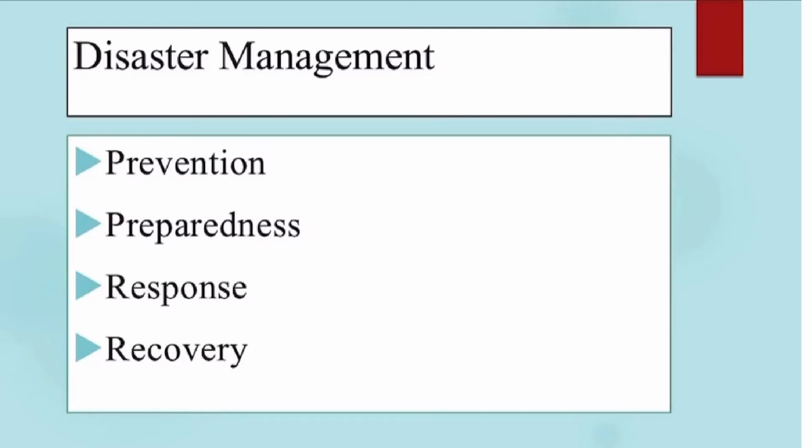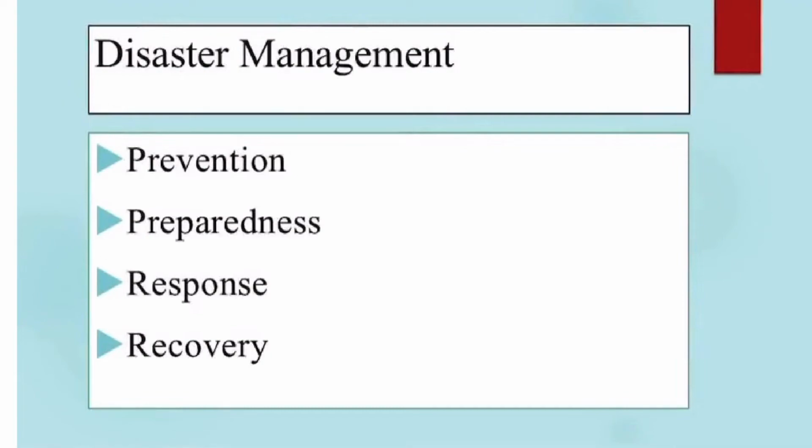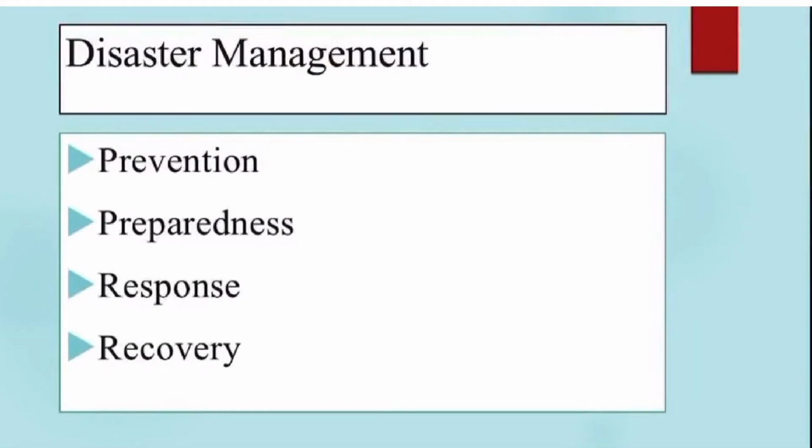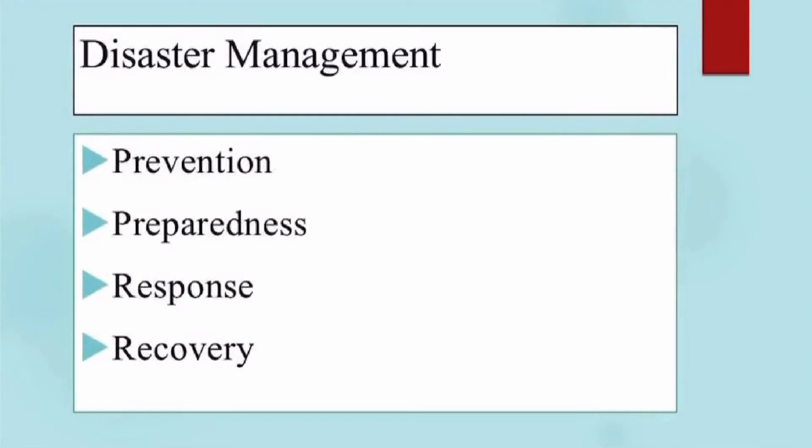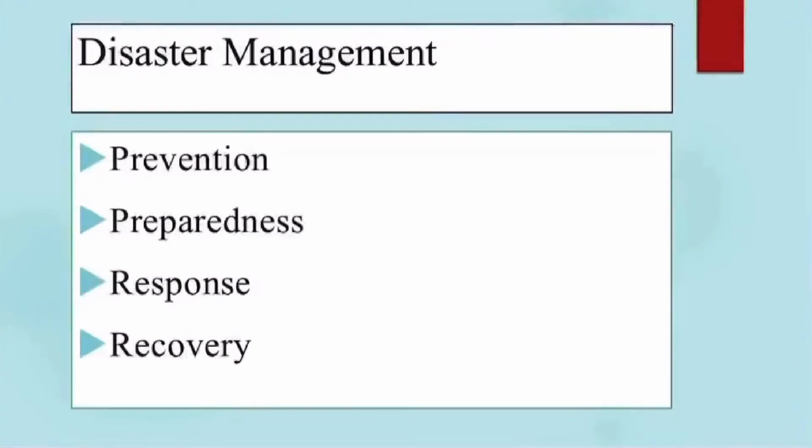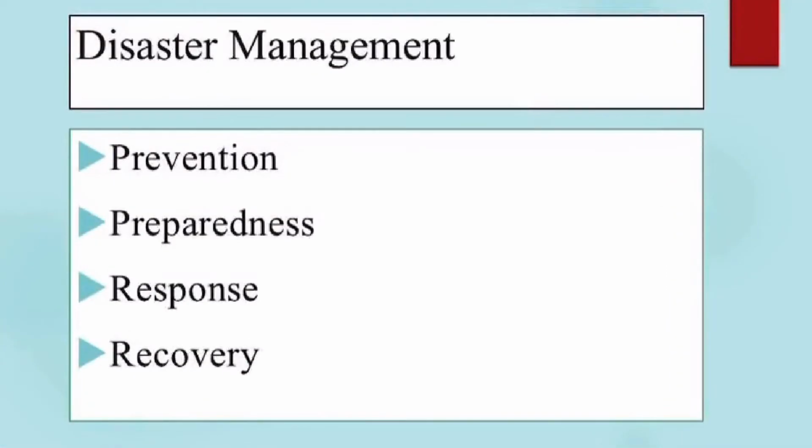Then, response. If the disaster happens, then immediate action is taken to provide the victims the basic necessities like food, water, and shelter. If they need to be evacuated and relocated to some other place, then that is also taken care of. Then, recovery. This goes beyond temporary relief. In this phase, the government makes sure that the losses are compensated for and ensures that such disaster will not occur in future. Now we can revise some previous year questions from this topic.